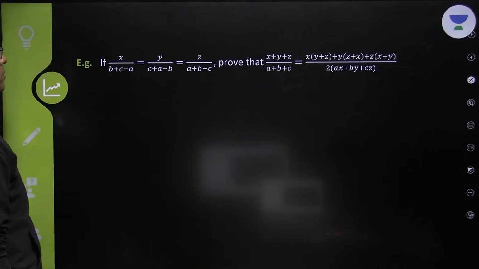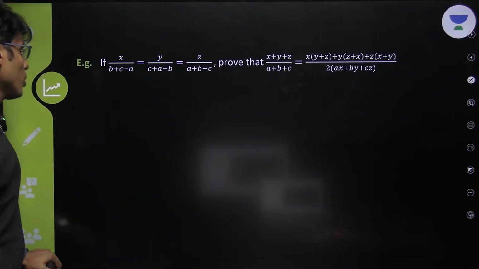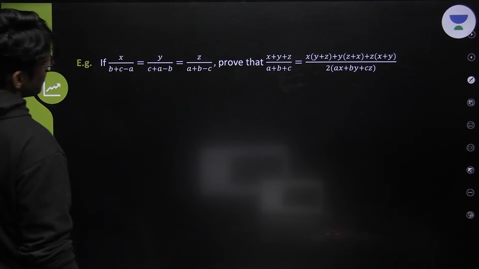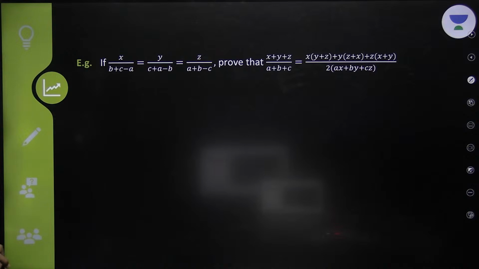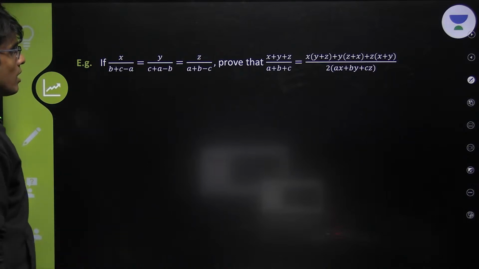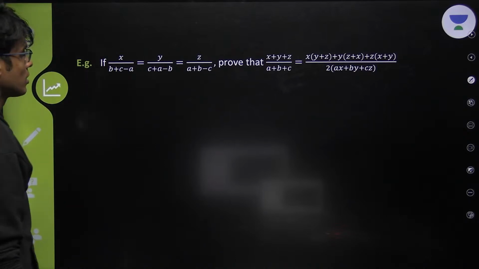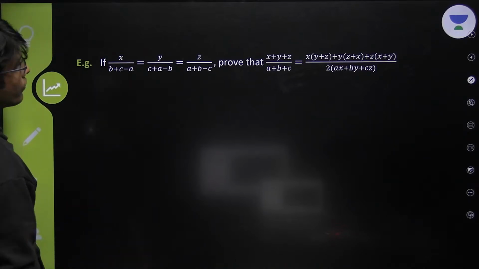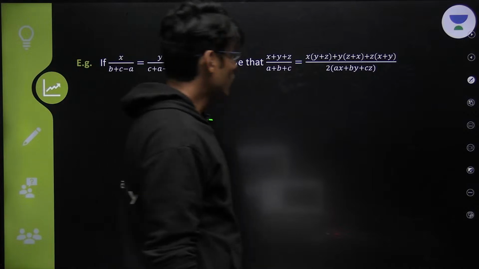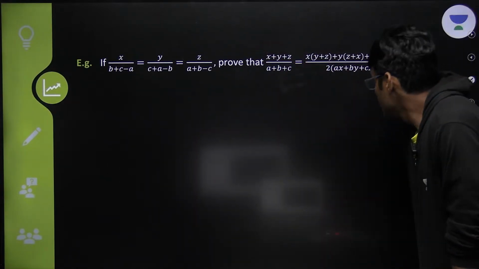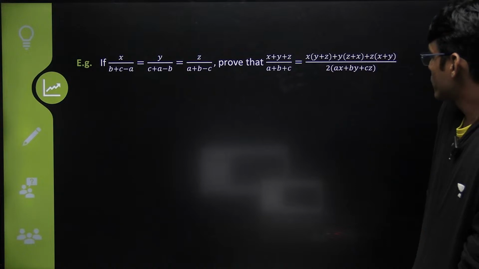X upon b plus c minus a, y upon c plus a minus b, z upon a plus b minus c. Let's solve it. And you just have to think, how do you get ax, how do you get bx, by? You have to think in this manner.